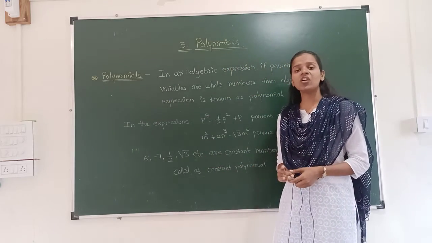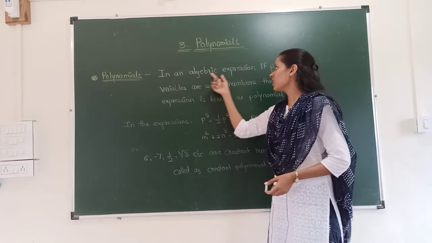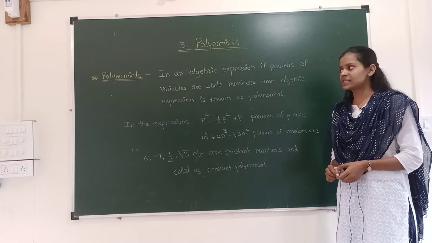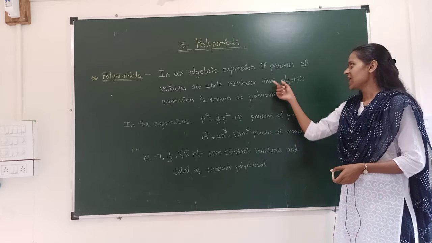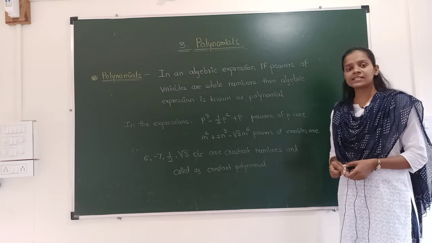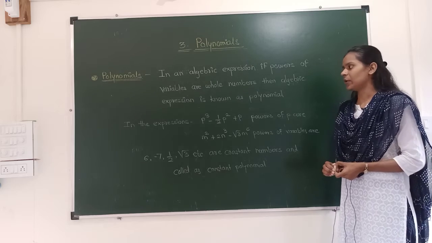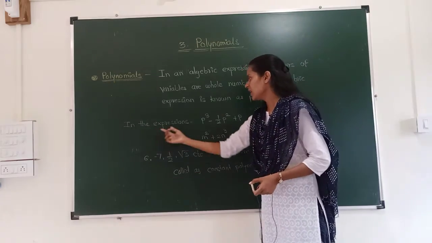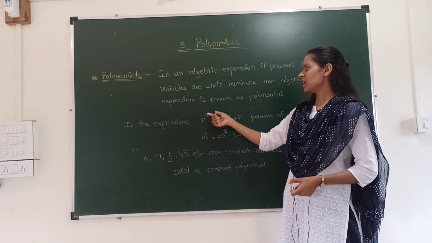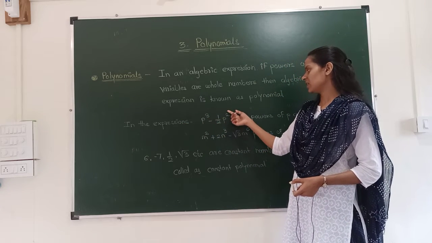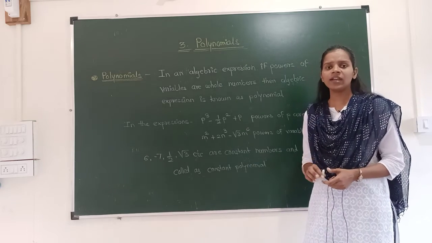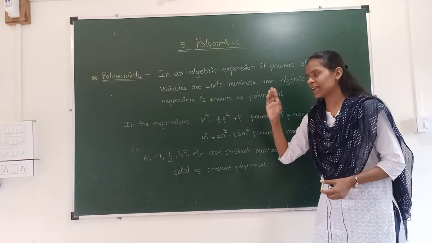The definition of polynomials is, in an algebraic expression, if powers of variables are whole numbers, then the algebraic expression is called a polynomial. Firstly, we will see what is an algebraic expression. In the expression such as p raised to 3, 1/2 p raised to 2 plus p, this is an algebraic expression.